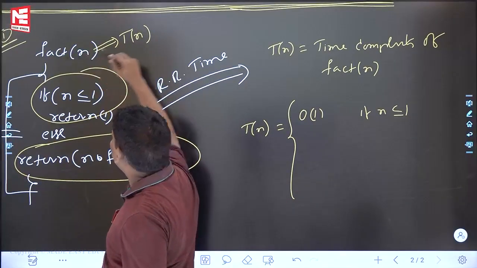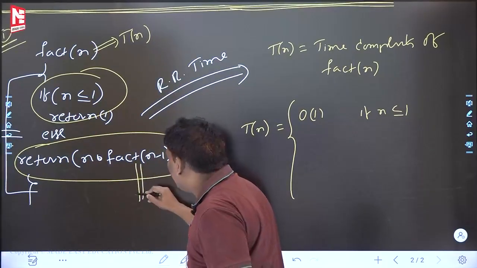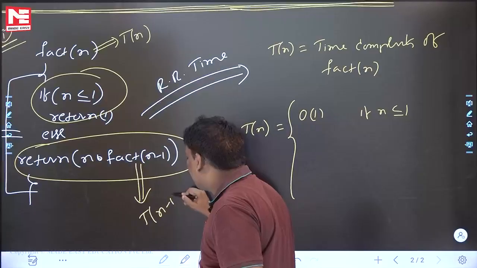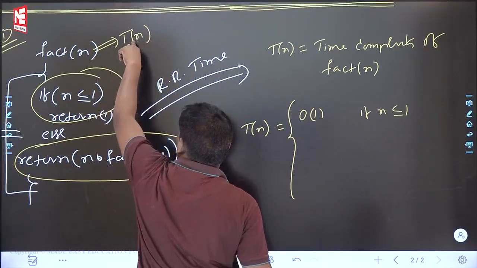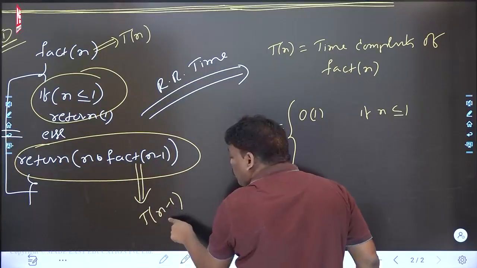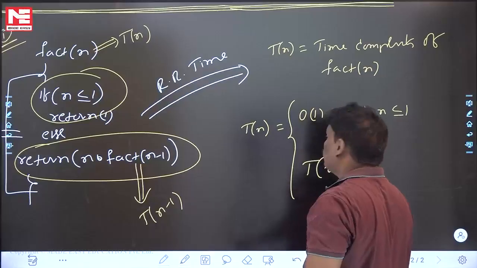Carefully listen. Fact of n, time complexity Tn. If you are okay with that, fact of n minus 1, time complexity Tn minus 1. Recursion. Fact of n, time complexity Tn. Fact of n minus 1, time complexity Tn minus 1. That is fine. Tn minus 1, that is also okay. And one more.